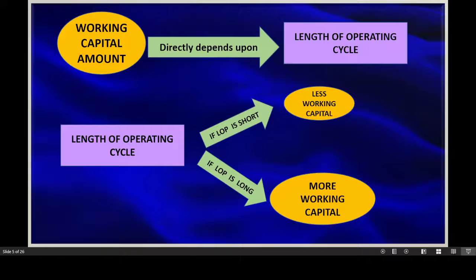It starts right from the acquisition of raw materials and ends when you receive the payment regarding the sales. The working capital is very important for smooth flow of the operating cycle. If the length of the operating cycle is long, then more working capital is required. And if the length of the operating cycle is short, then working capital requirement is less.